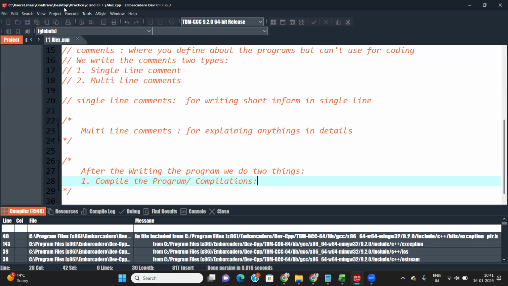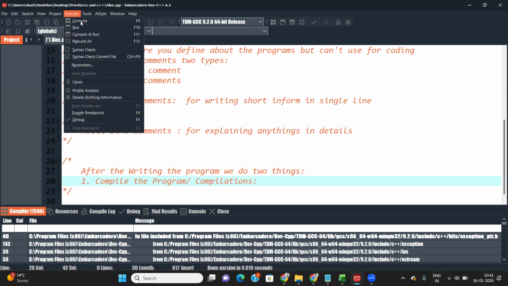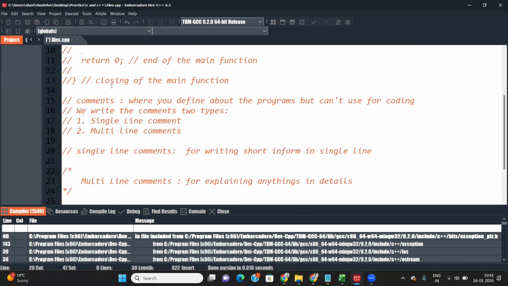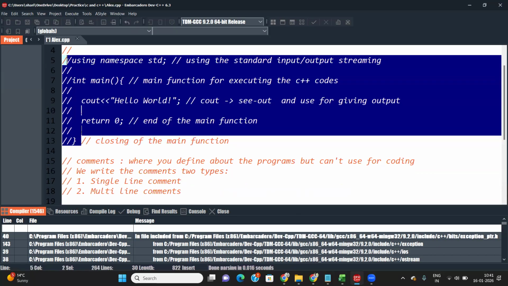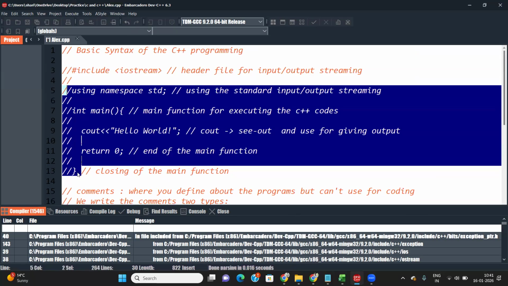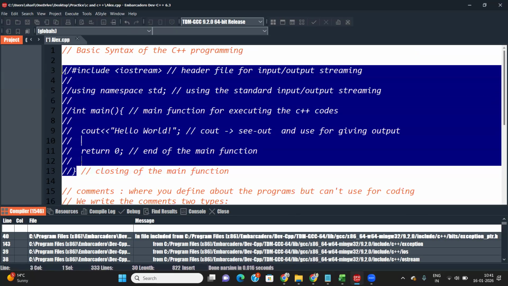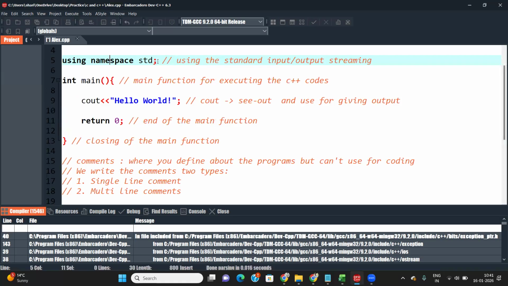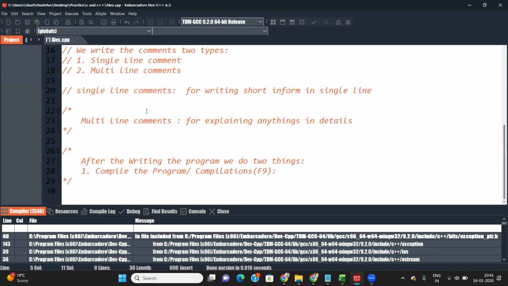Okay. Here we go to Execute. Here we have the compile option, and the shortcut key is F9. You can use F9 for the compilation. What does compilation need? This is code. Here we can see the code. This is my code right here. It is seen as a simple English language. We use hashtag include iostream, using namespace std, and then semicolons, whatever it is right here.